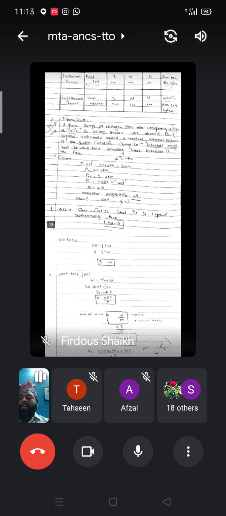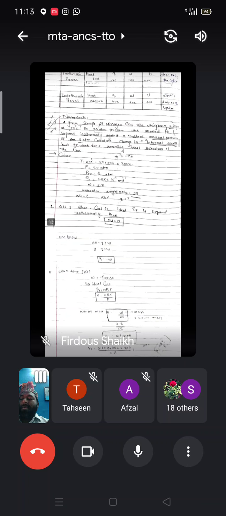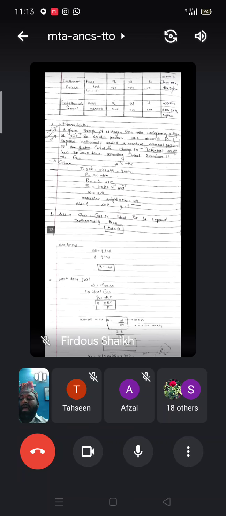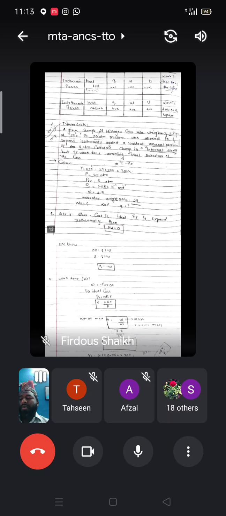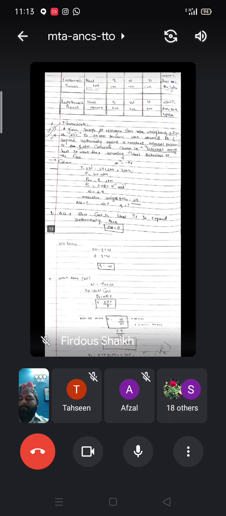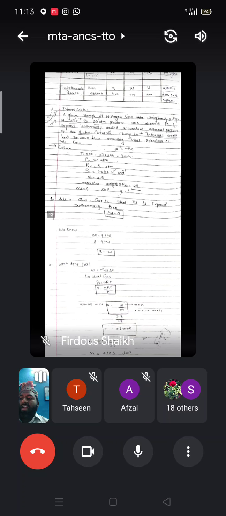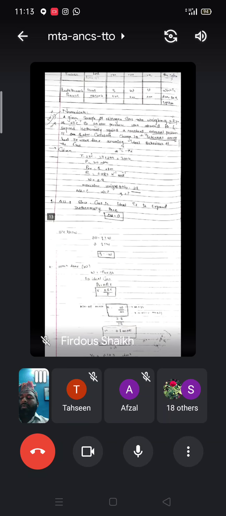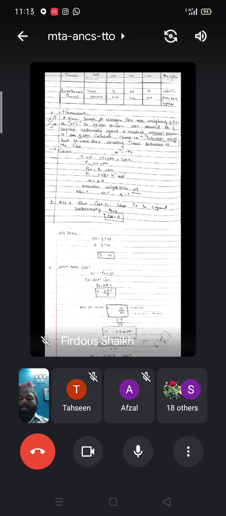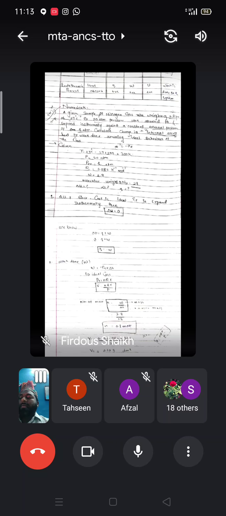First of all, identify the given things. Temperature is given, pressure is given, P external is given, R value will be provided to you, W is there, weight, and molecular weight of nitrogen is 28. You have to calculate delta U, W and Q. See, isothermal process is there.